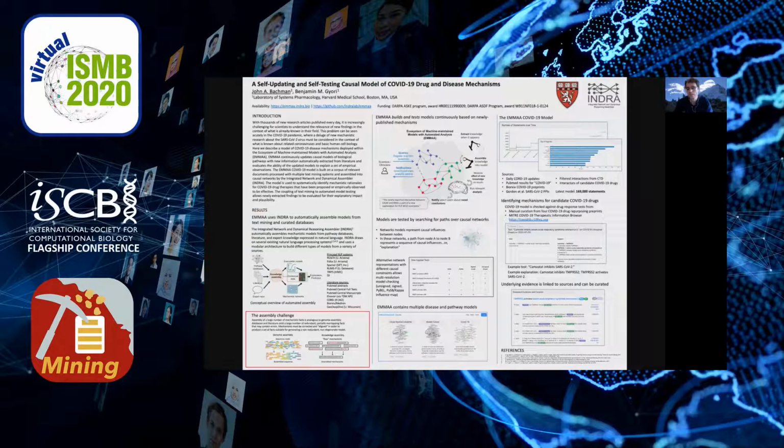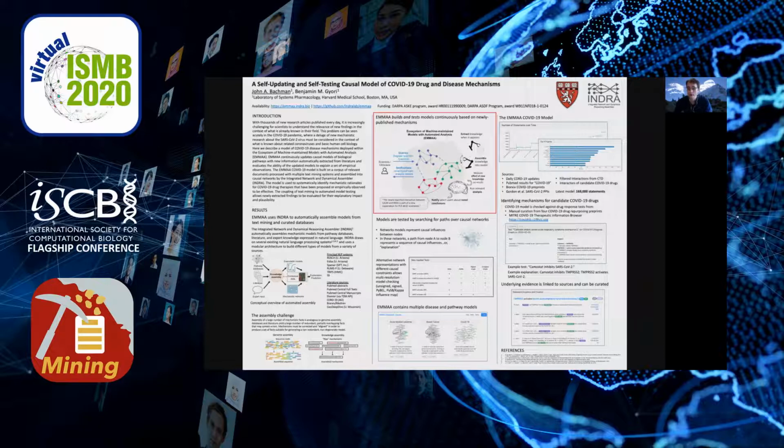This process, which we call knowledge assembly, is somewhat analogous to how in next-generation sequencing, many short, potentially noisy, and overlapping reads are assembled into a model of the underlying sequence. Since this process is fully automated, we can use it to continuously update disease and pathway models based on newly published findings. This is implemented in a software platform that we call EMMA, which stands for the Ecosystem of Machine-Maintained Models with Automated Analysis.